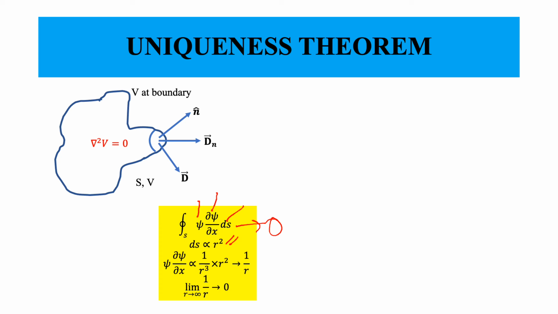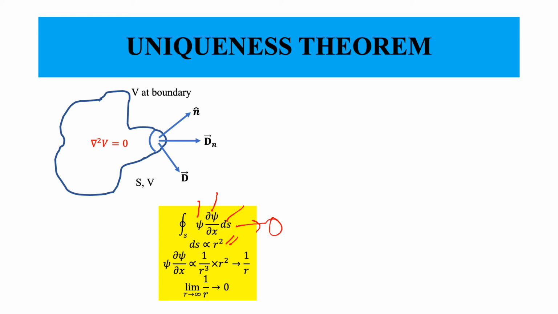When will the contribution of this entire thing go to 0? Well, I can't just say this is 0 at a particular value of r. My qualifying condition is that if I start increasing the radius of the sphere to infinity, that is, imagine I take a sphere and keep on increasing, this distance goes to infinity, then when will the quantity be equal to 0?